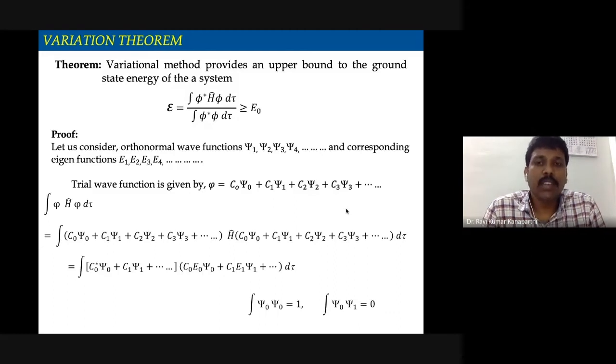We will say, in terms of mathematical terminology, that it is an upper bound to the ground state energy of the system. So how do we prove this? Well, we can prove this.